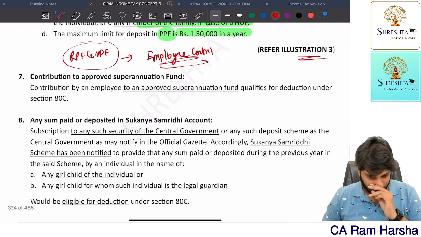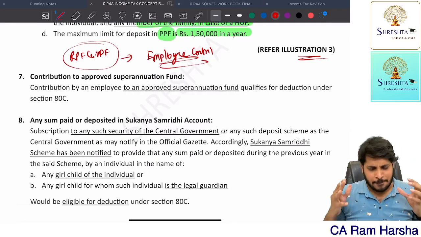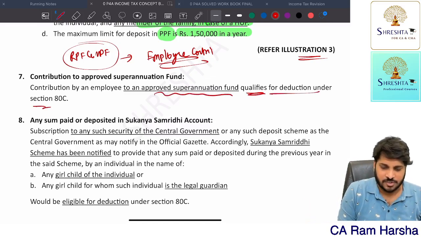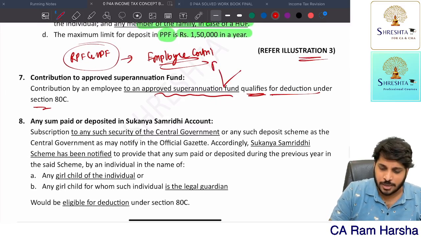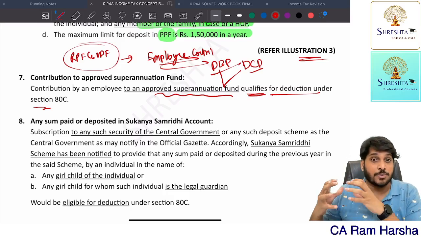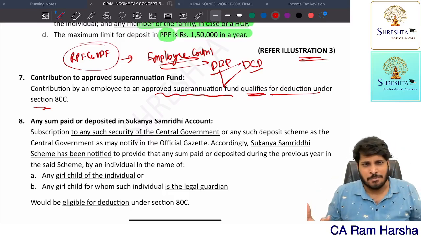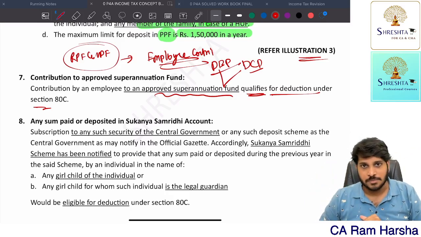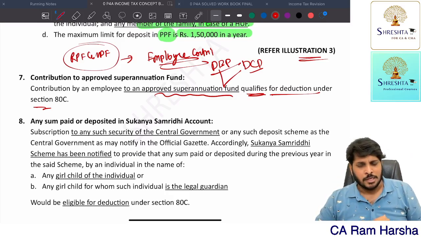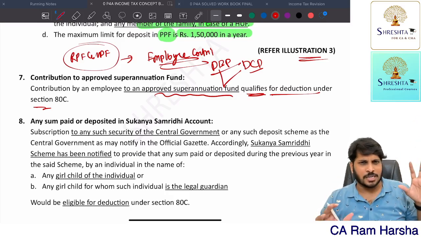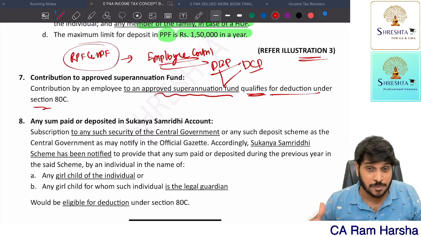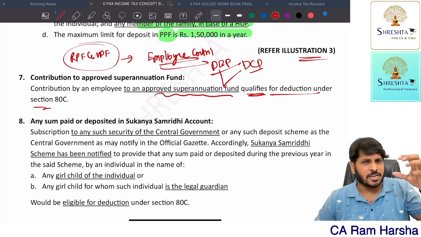Next, contribution to approved superannuation fund. Any superannuation fund that qualifies is eligible for deduction. Superannuation funds are again of two types: defined benefit plan and defined contribution plan. In a defined benefit plan, you don't pay any amount. Your company will pay some amount on your behalf every month. Something they'll pay, and you will get a fixed amount based on your age, the number of years you worked in that company, your experience, and contributions made. The company will give some fund to you at the time of retirement.